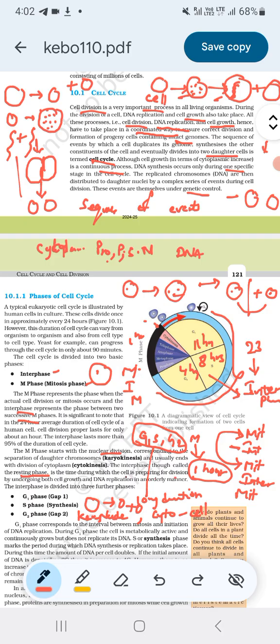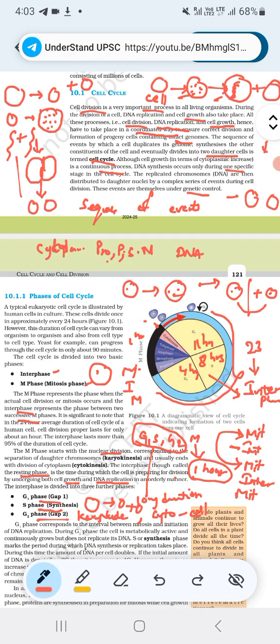Interphase is again divided into three phases: G1, S and G2. G1 phase is gap 1 phase, S phase is known as synthesis phase, and G2 phase is known as gap 2 phase.